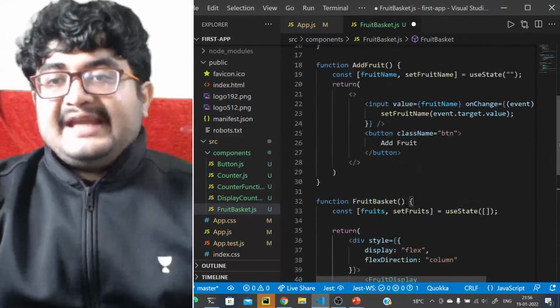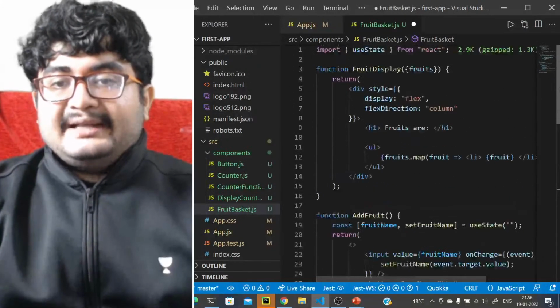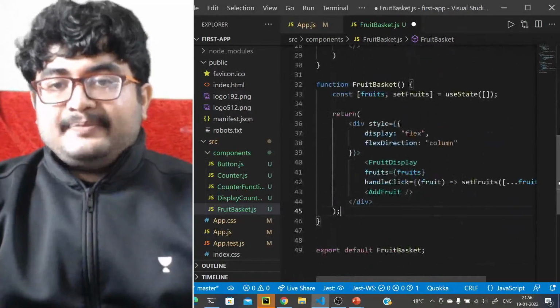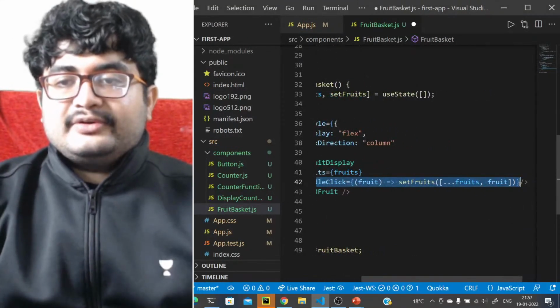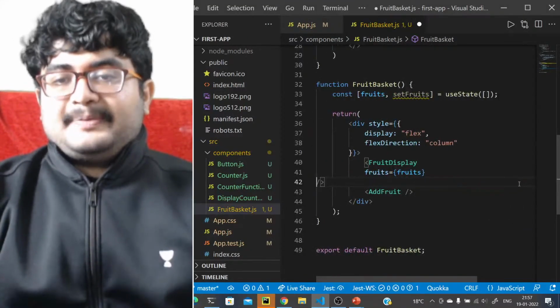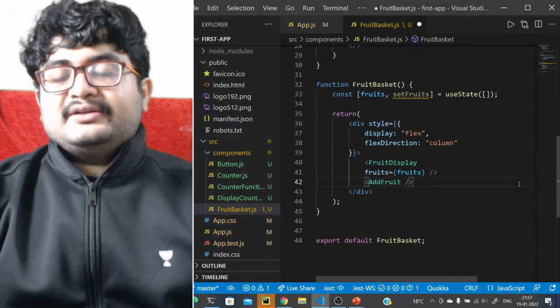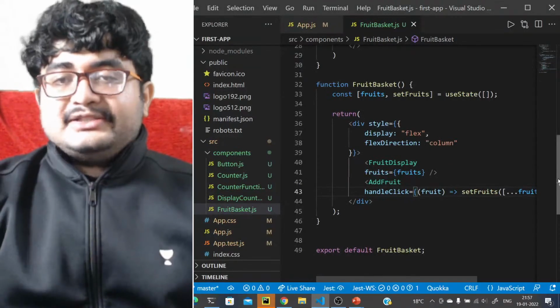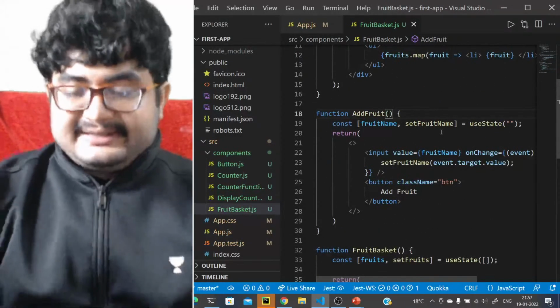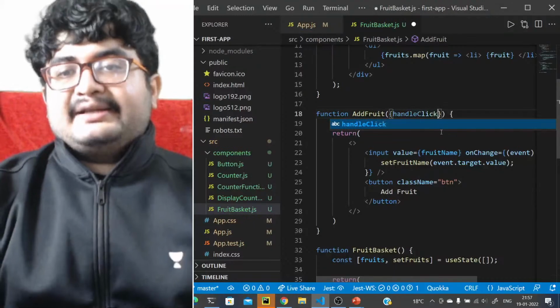So here we have passed in this prop, right? Handle click. So where have we passed this? Okay, we have passed it here. We should not pass it here, rather we should pass it in handle fruit. So here we can take this handle click, right?